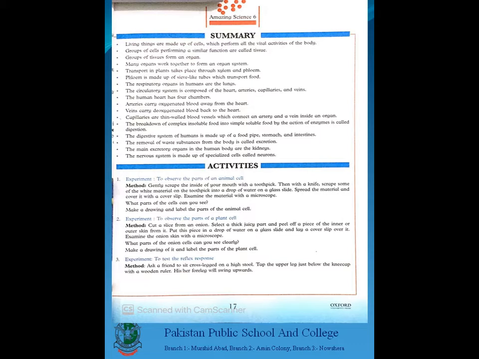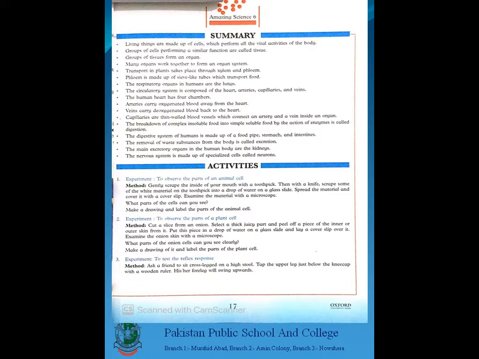And in the next line also, underline transport, xylem and phloem. Phloem is made up of sieve-like tubes which transport dash, food; underline it. The respiratory organs in humans are dash, lungs; underline it.